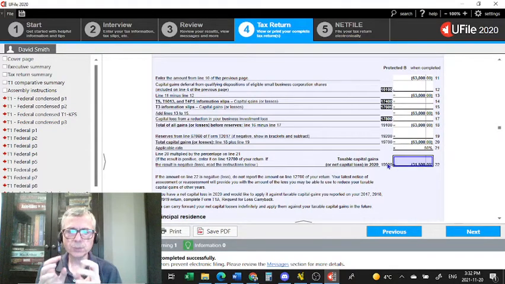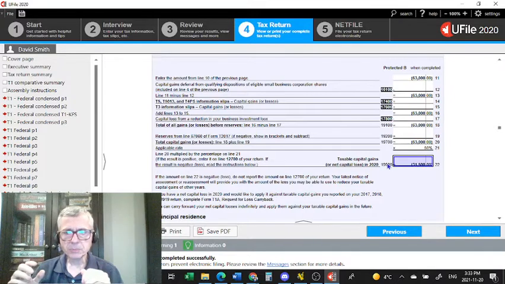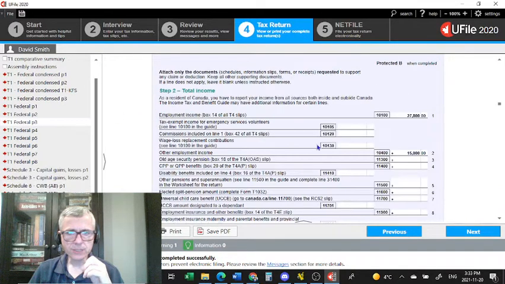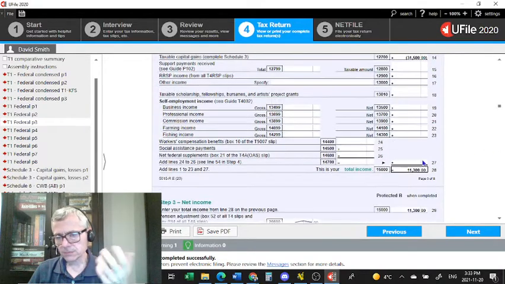Now, if you do a little bit of research in the deceased guide, you'll see that the deceased taxpayer has two choices: either carry back the loss, or a portion thereof, if I recall correctly, or use that loss in the current year against income. Now, I vaguely remember the rule, but I do know that UFile does it accurately. So let's go back to the tax return and see that the addition is all done properly.